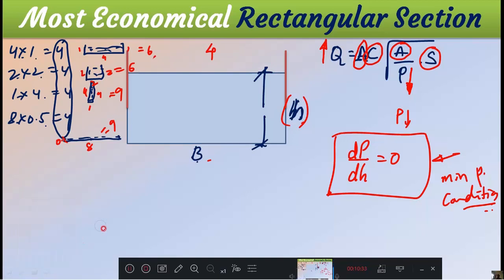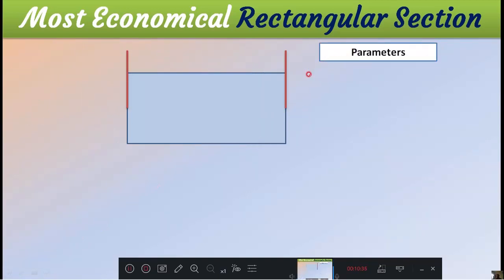Now we will go with this one. Parameters. What are the parameters here? This is your B, this is your H, the water level is here, and you already know that area is equal to B into H. Okay, then perimeter is equal to B plus 2H. But perimeter is depending on H, and perimeter is depending on B. But B is a constant here, we are making it constant.